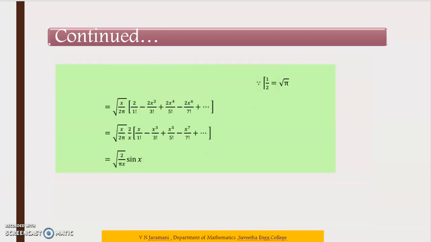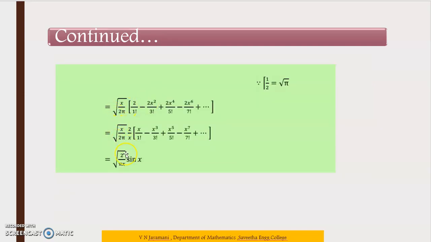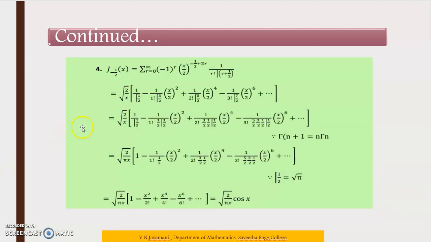Next we are going to see the J suffix minus 1 by 2 of x. After this, they apply the value. So after this we get the result. Then next one, J suffix minus 1 by 2 of x is equal to summation r is equal to 0 to infinity. Just replace n is equal to minus 1 by 2 plus 2r, 1 by r factorial into gamma of r plus 1 by 2. That is minus 1 by 2 plus 1, we get plus 1 by 2.